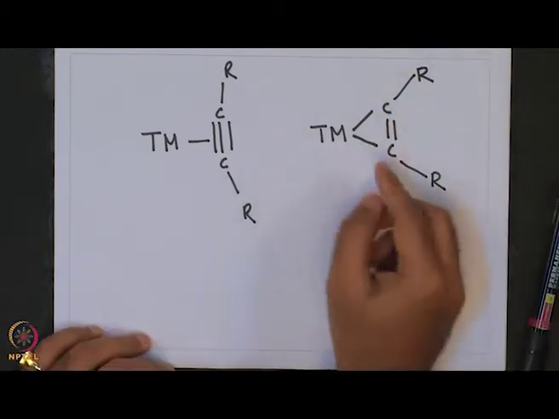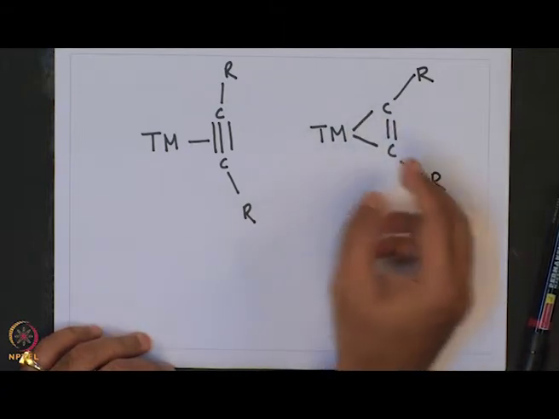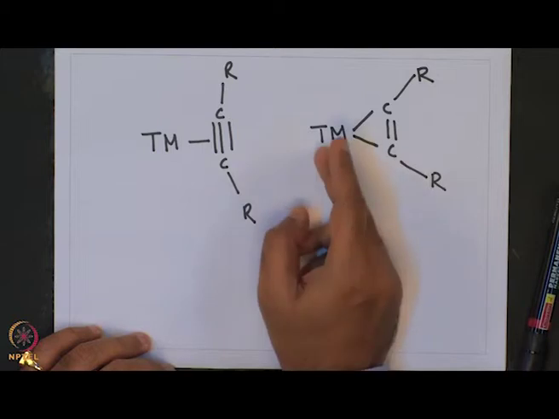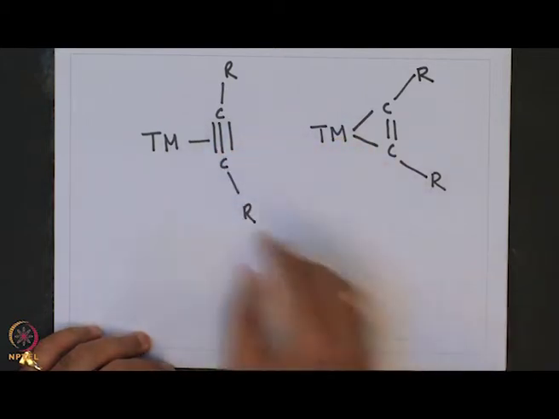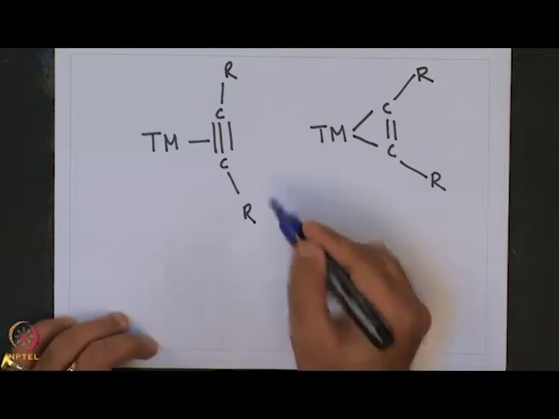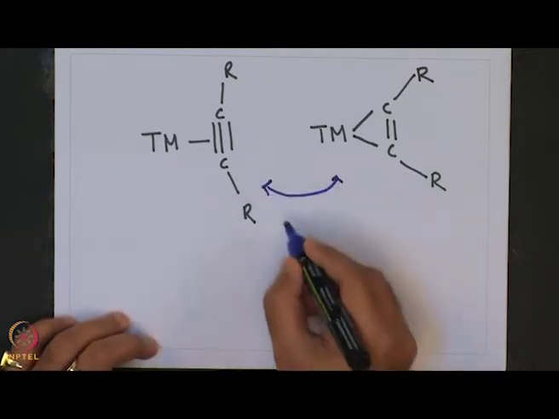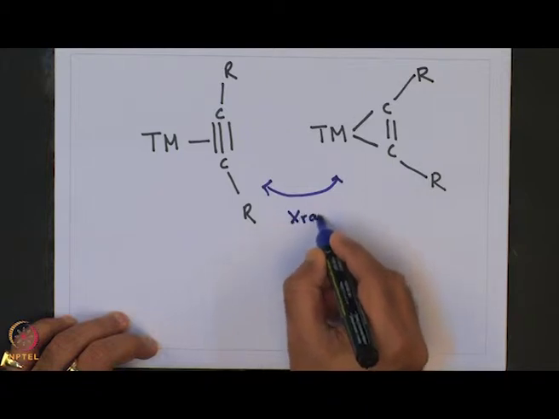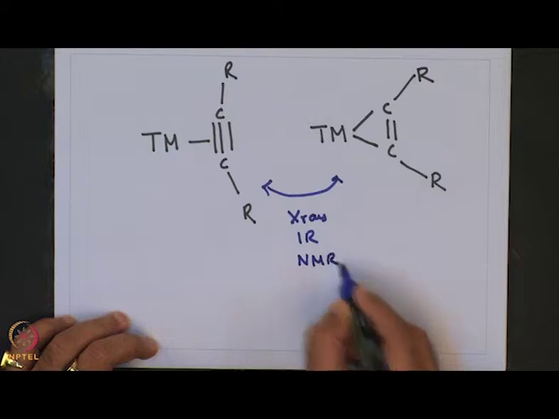So, this is a metallocyclopropane kind of intermediate, or binding of alkyne to the transition metal, and this is the acetylenic bound transition metal type of complex. Now, these two structures can be distinguished by various characterization techniques like X-ray, IR, NMR, and so on and so forth.